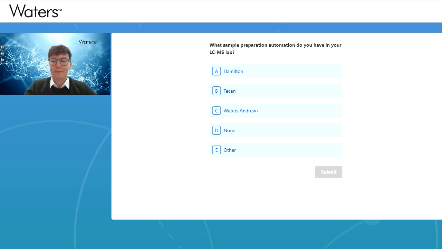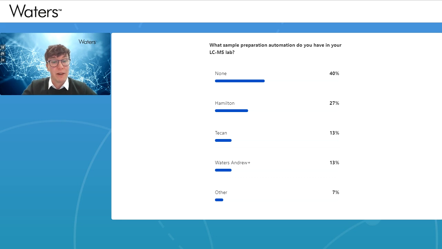Okay, we have some answers submitted from the attendees, so thanks for that. We have a bit of a spread, which is nice. From an automation point of view, more people have Hamilton systems, but some people do have TECANs and the Andrew Plus, and 40% don't have any automation.